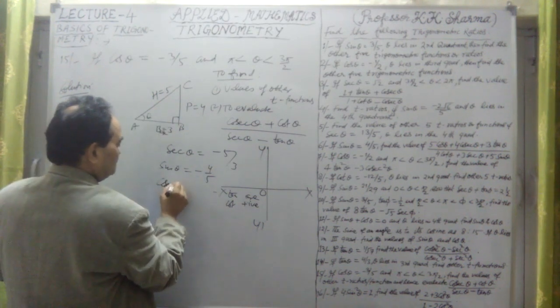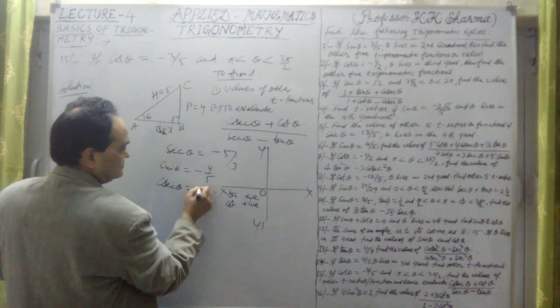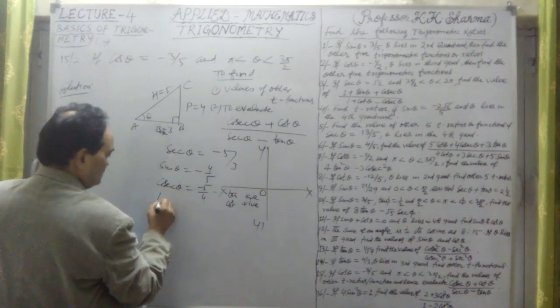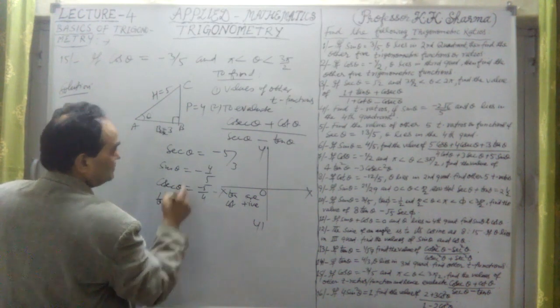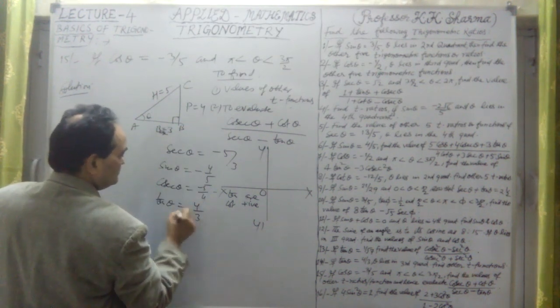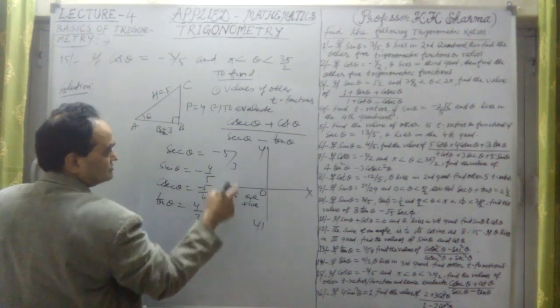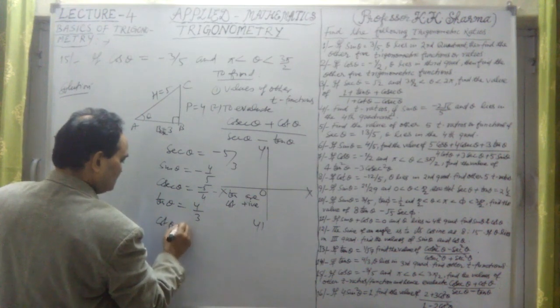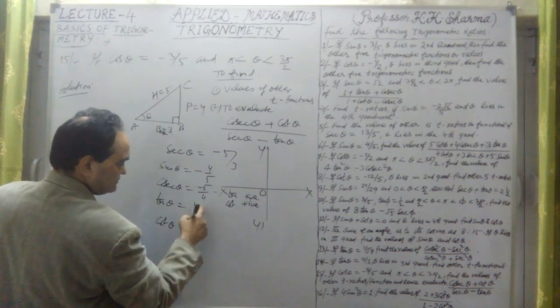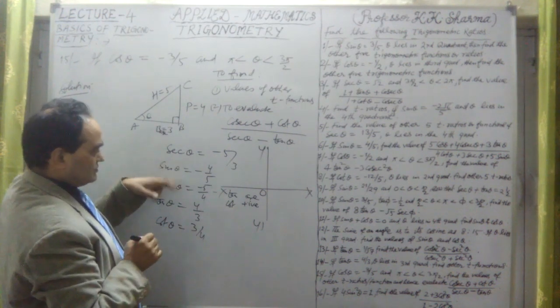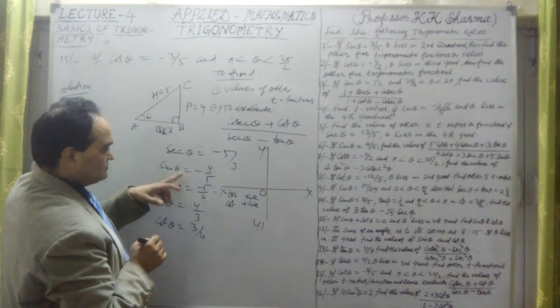Cosec theta will be just the opposite, minus 5 by 4. Now tan theta is perpendicular upon base, 4 by 3. This is positive because in the third quadrant tan and cot are positive. Therefore cot theta is 3 by 4, just the reciprocal of this. These are the trigonometric functions which we have to calculate.